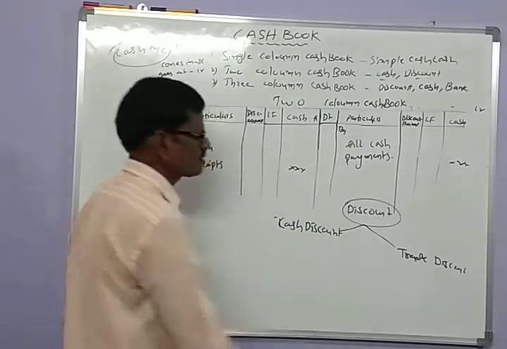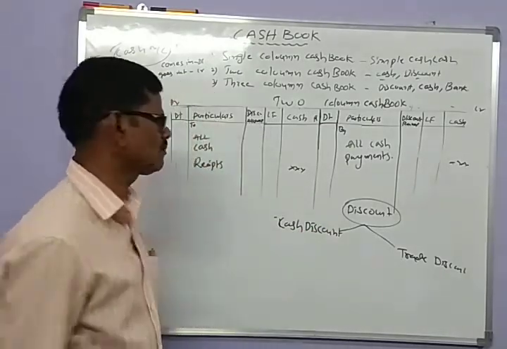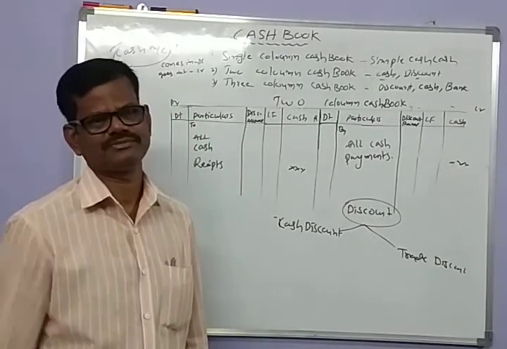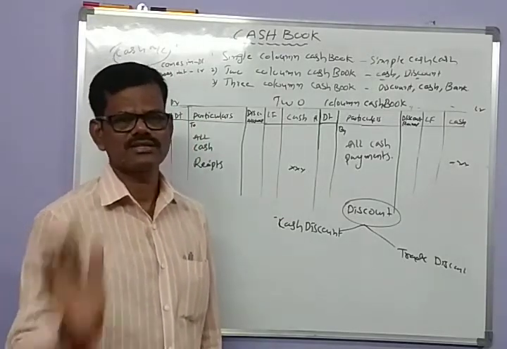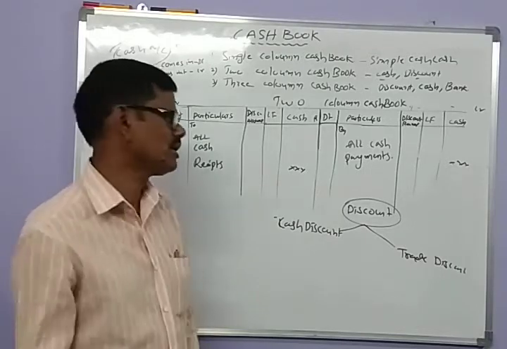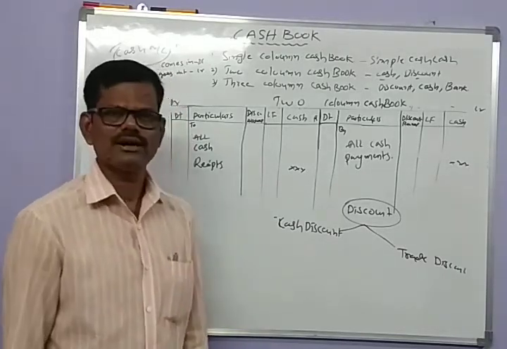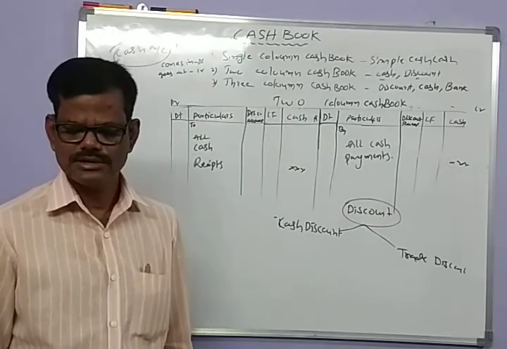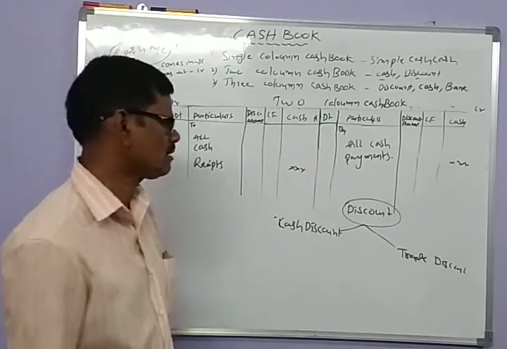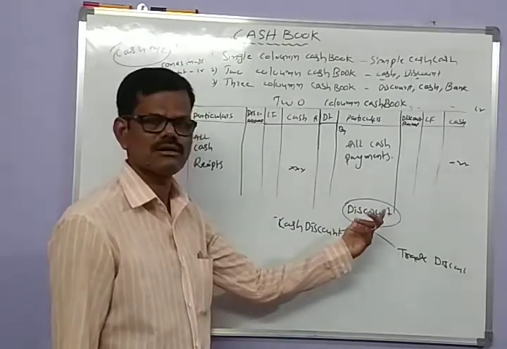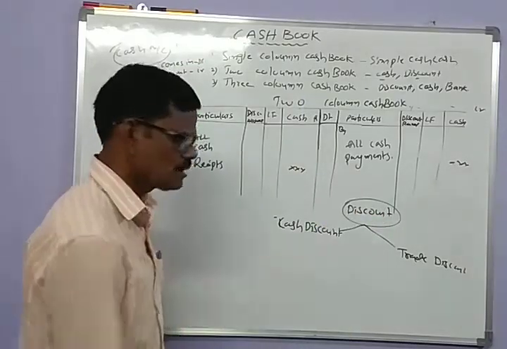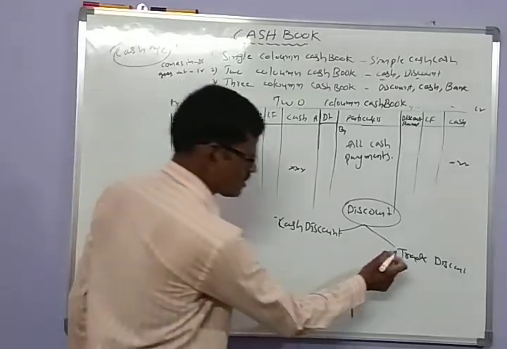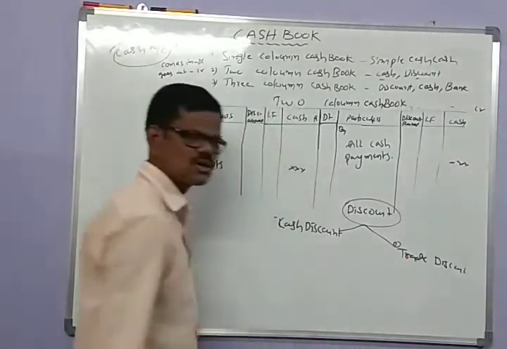Cash discount. So what is the meaning of the discount? Discount is nothing but a rebate. It is an exemption, or a rebate. The rebate is called a discount. So we have two types of discounts. The first one is trade discount.